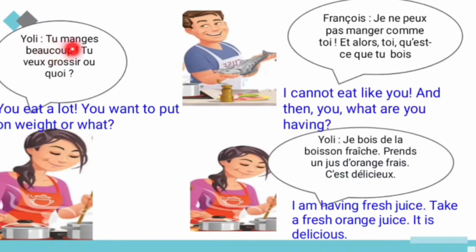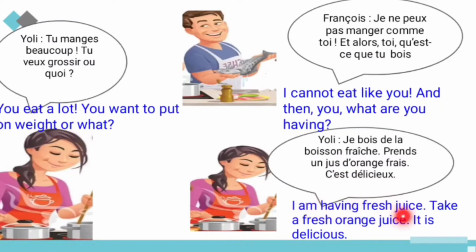And Yoli, tu manges beaucoup, tu veux grossir, ou quoi? You eat a lot and you want to put on weight or what? And Françoise, je ne peux pas manger comme toi. Et alors, toi, qu'est-ce que tu bois? It means I cannot eat like you. And then you, what are you having? And Yoli, je bois de la boisson fraîche, je prends un jus d'orange fraîche, et c'est délicieux.